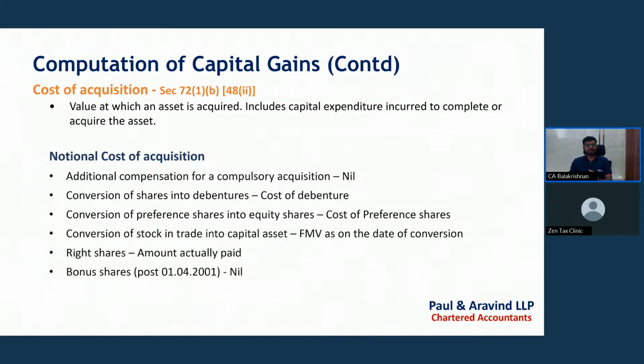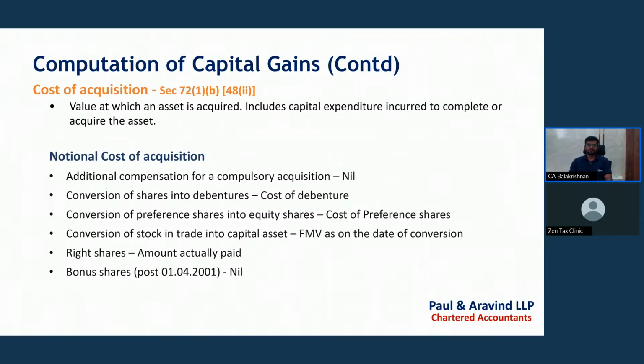The second one is conversion of shares into debentures. If debentures are converted into shares, then we can take the cost of debentures. Conversion of preference shares into equity shares, then we can take the preference shares cost. Conversion of stock in trade into capital asset, as we covered in the earlier slide itself, the fair market value as on the date of conversion shall be taken as the cost.